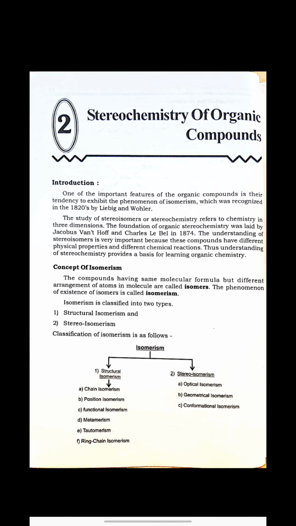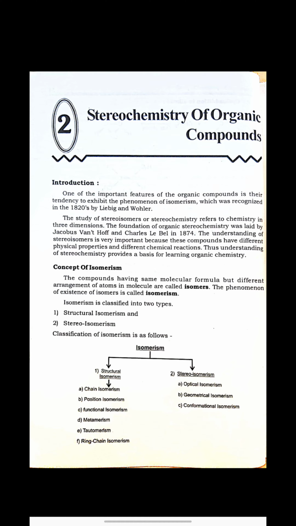Hello students, today we are going to start unit number 2, that is stereochemistry of organic compounds. Now what do you mean by this stereochemistry? So here in organic chemistry we always deal with organic compounds, means compounds having carbon in their structure. So whenever we study the three-dimensional study of any organic compound, we call it the stereochemistry of that compound.